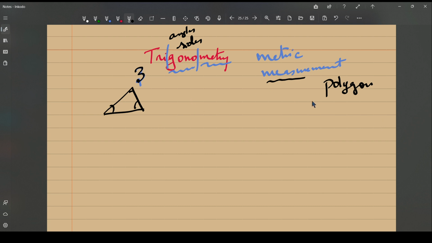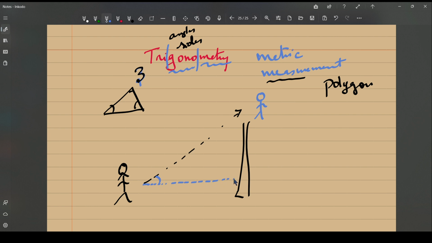So imagine a situation where a boy is standing here, and he is looking at an object which is above, say, a tall tower. Maybe his girlfriend is standing there. He's looking at her, and he makes an angle with the ground. I am just ignoring his height now.